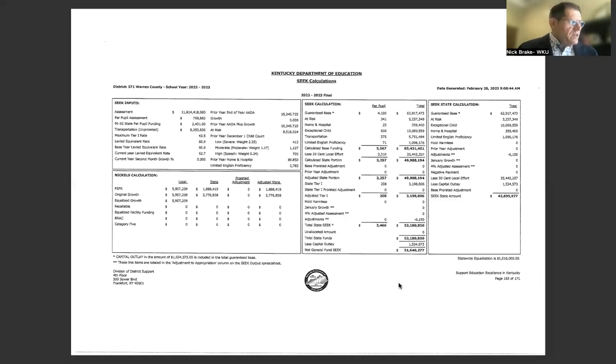And so you can see in looking at these SEEK reports, you get a pretty good understanding of how the funding formula operates to equalize those property poor districts, and to allow those property rich districts still to receive a base amount of funding and receive add-ons based on the population that they serve. And so the population parameters, the value of property taxes, and the state effort versus the local effort are all part of this sliding scale that make our funding formula work in a very unique way from an equity standpoint to support our schools.